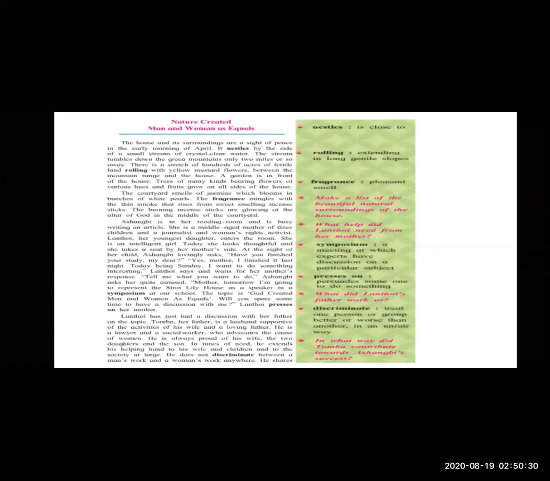He is always proud of his wife, the 2 daughters and the son. In times of need, he is always ready to help his wife, his children, and the society at large. He does not discriminate. Discriminate means to treat one person or a group better or worse than another.